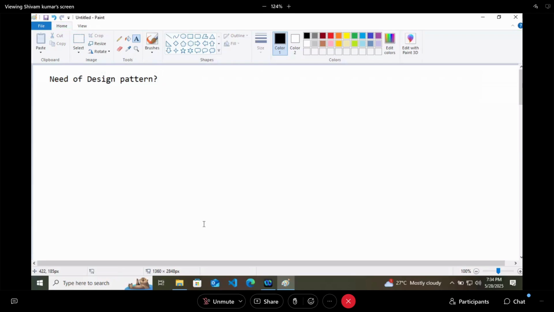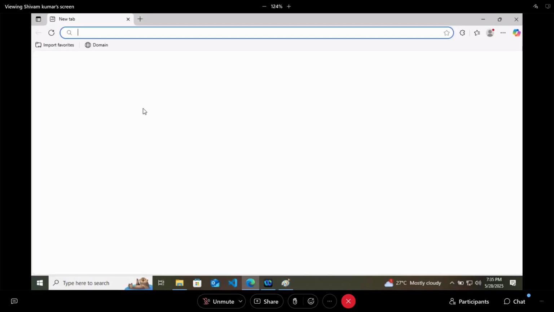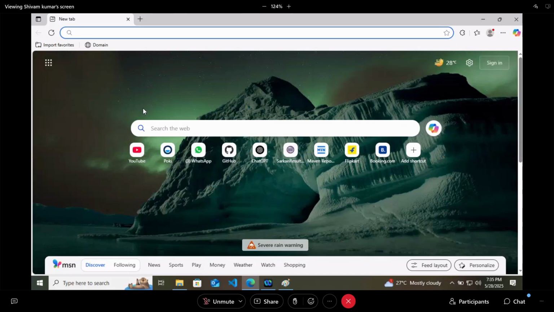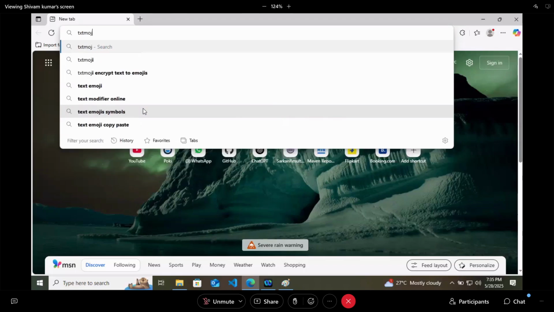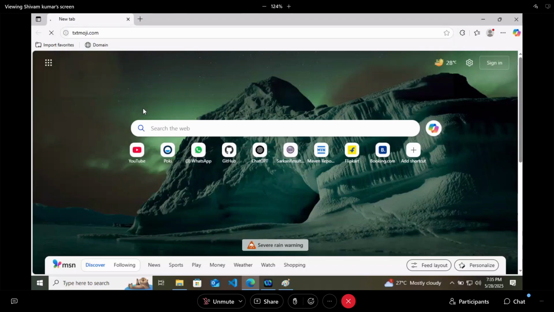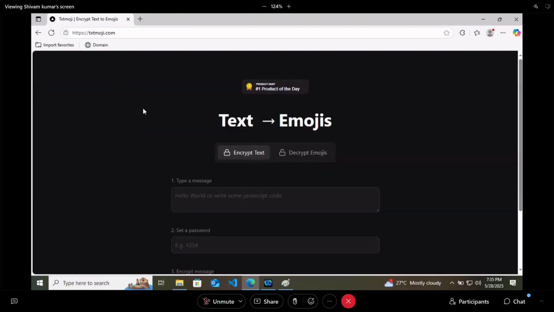And there is one website or one full stack application that we are going to build by using our Spring. This is the website, or you can say complete application, that we are going to build. As a mini project only we will build this.